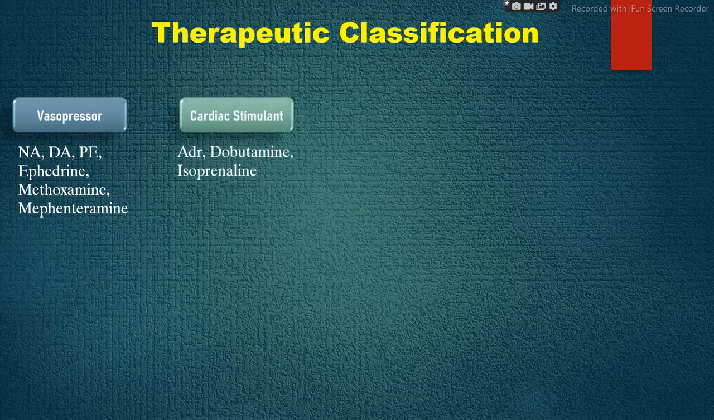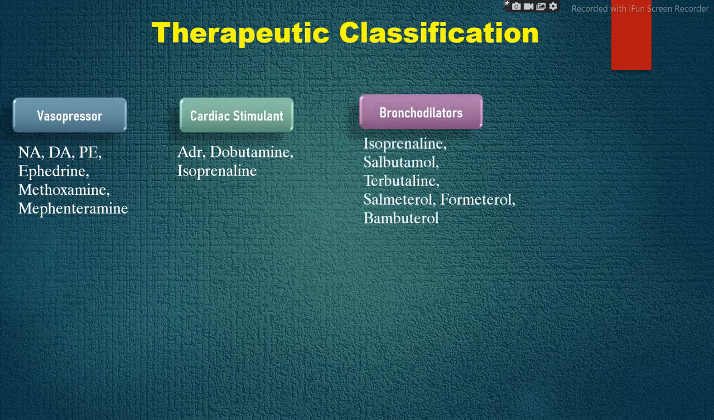Then the next class is cardiac stimulant, which is generally used in cardiac arrest, in which the drugs are adrenaline, dobutamine, and isoprenaline. Then next is bronchodilator. This class is mainly useful during an asthma attack, in which the drugs are isoprenaline, salbutamol, terbutaline, salmeterol, formoterol, and bambuterol. These dilators act on beta 2 agonist receptors, which are present on the bronchioles.